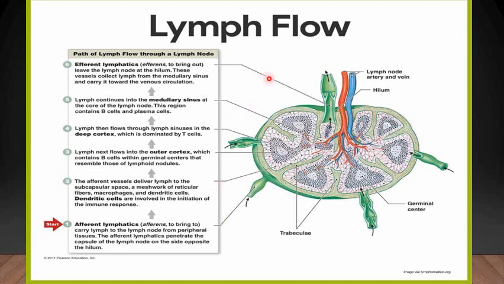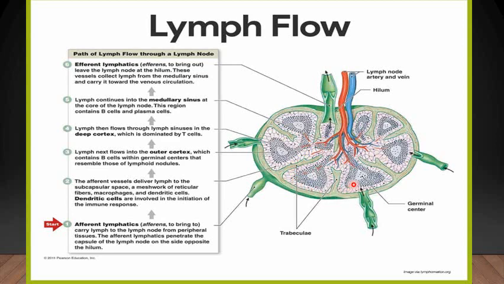So how does the lymph flow into the lymph node? First of all, starting from here, there are the afferent lymphatics, and these afferent lymphatics bring the lymph and penetrate inside the lymph node. The afferent lymphatic channels deliver the lymph to the subcapsular network, present along the capsule, and then it ultimately enters the outer cortex.